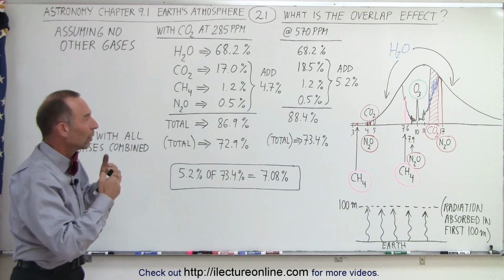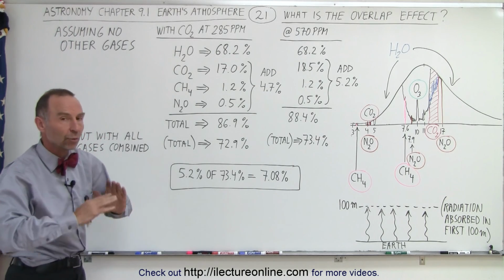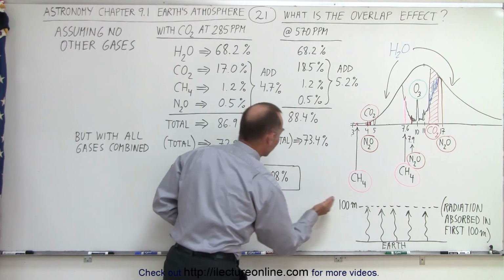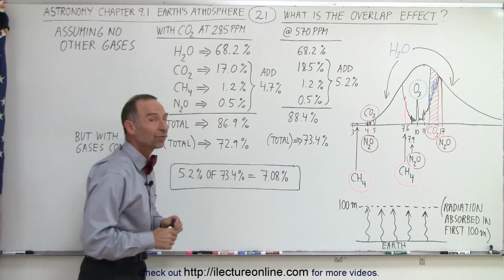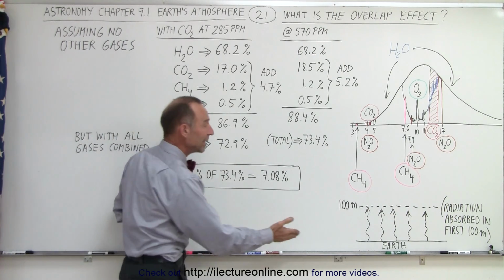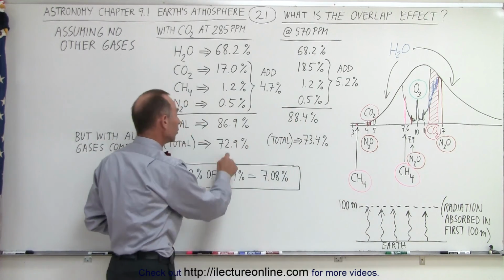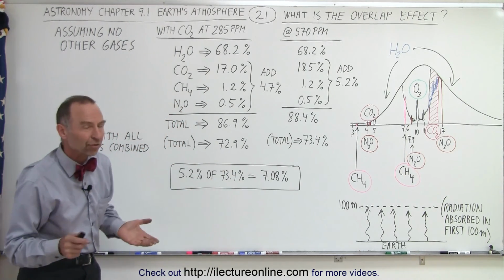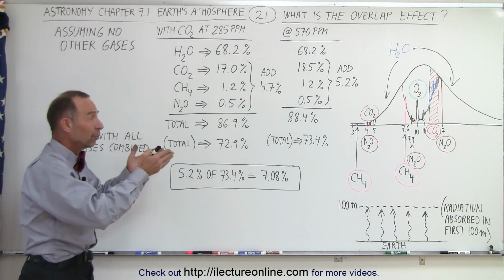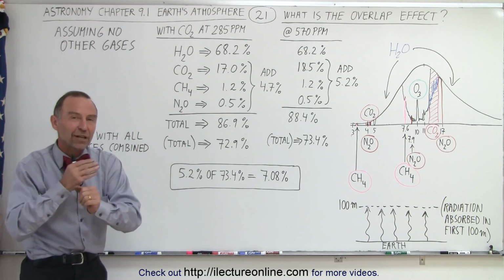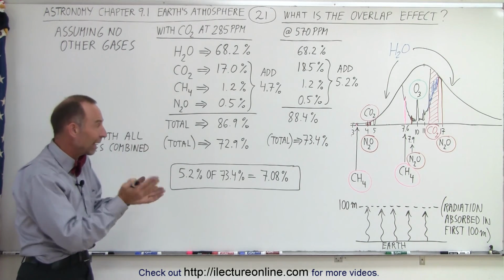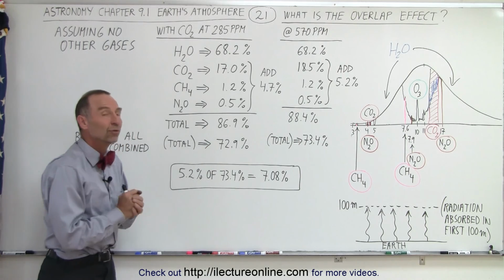As you can see, there's a lot of overlap between all the various radiation bands. So if there was complete separation, there was no overlap at all, the total amount of energy absorbed in the first 100 meters of atmosphere would be 86.9%. However, we know that's not the case. When we measure the amount of radiation absorbed by the time we reach 100 meters in altitude, it's only 72.9%. And the reason for that is because there's an overlap, meaning the gases in the atmosphere absorb some of the same frequencies, same wavelengths of radiation. So as a totality, when you put them all together, it's 72.9%.